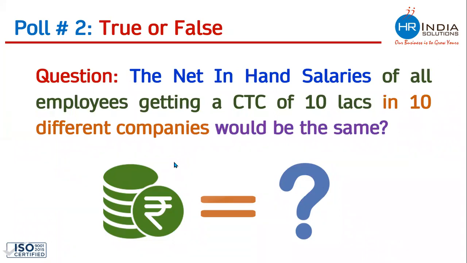Majority of the population, 76%, feels that it is false, whereas 24% feels that the statement is correct. The right answer is false. The take-home salary of all these employees who are getting 10 lakhs in 10 different companies would not be the same. Why would it not be the same? Because CTC annexure designing differs from company to company. And why does it differ? Due to absence of law.